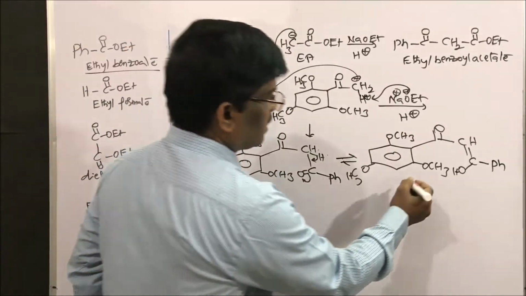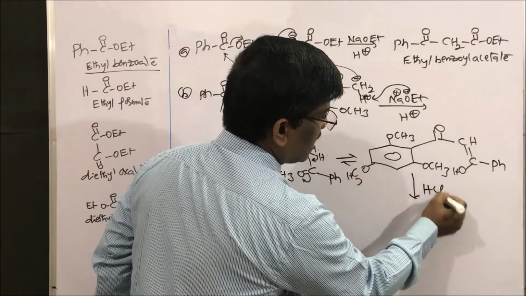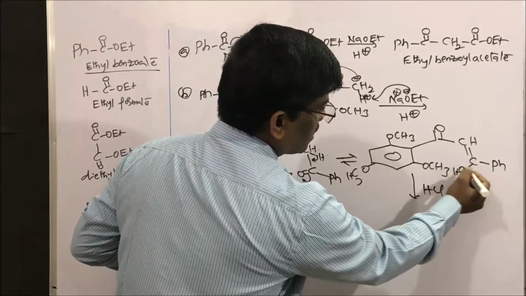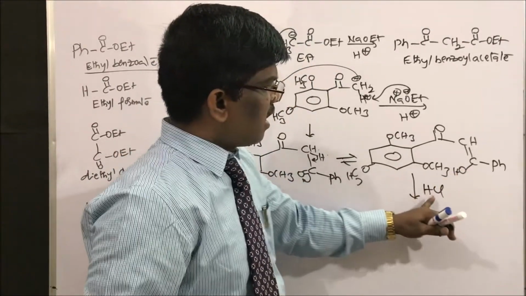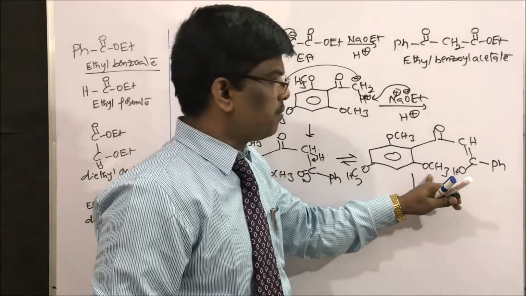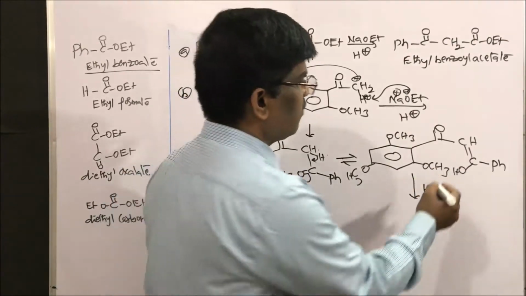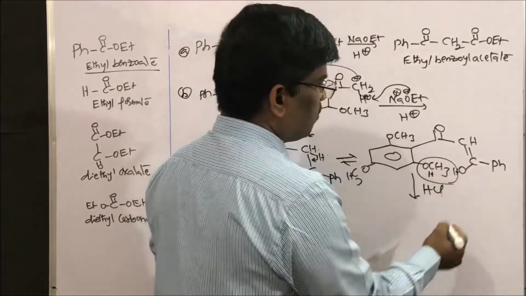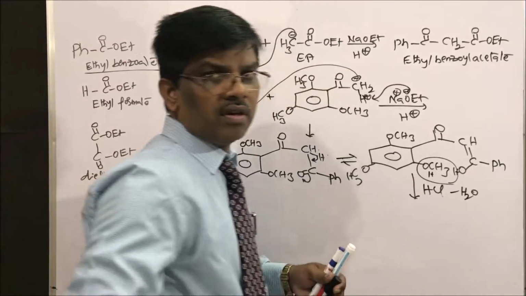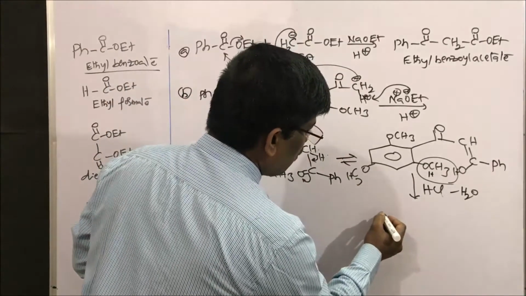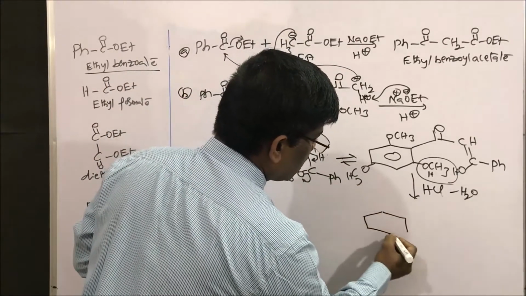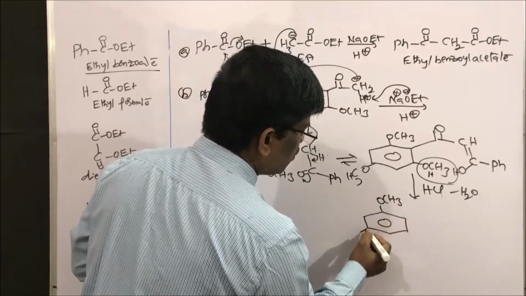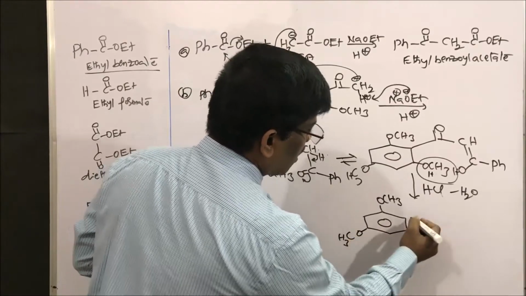Upon heating with HCl, since we are going to use HCl, this is going to cyclize. Using HCl, demethylation takes place. Demethylation takes place means here we will get OH. So this OH and hydrogen, minus water, will go off to give flavone. This is a very important compound, students. In organic chemistry, flavones are very important compounds.